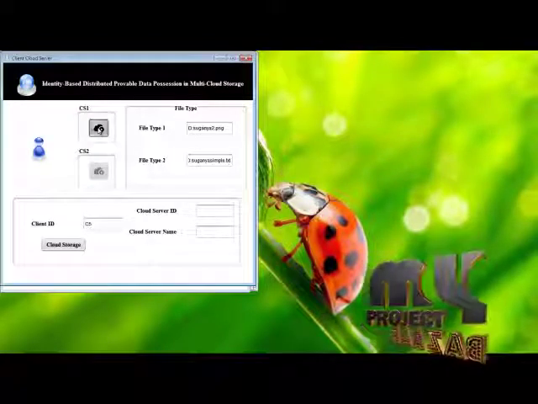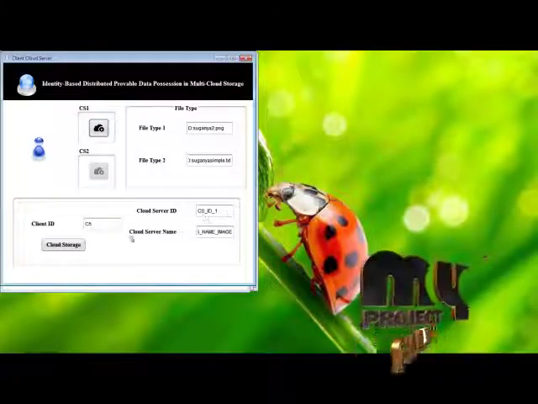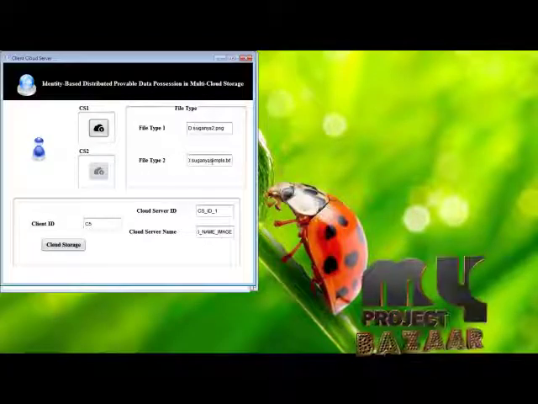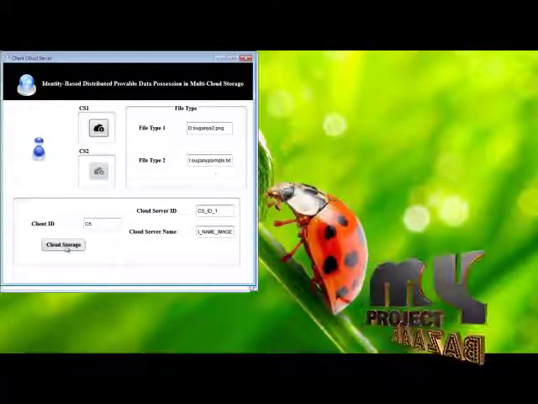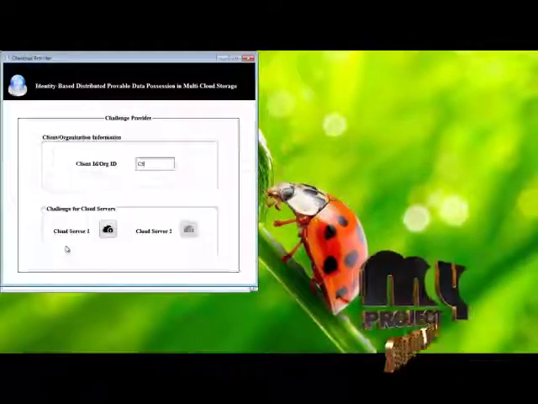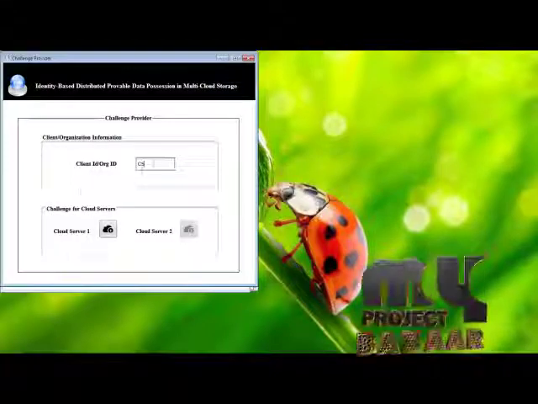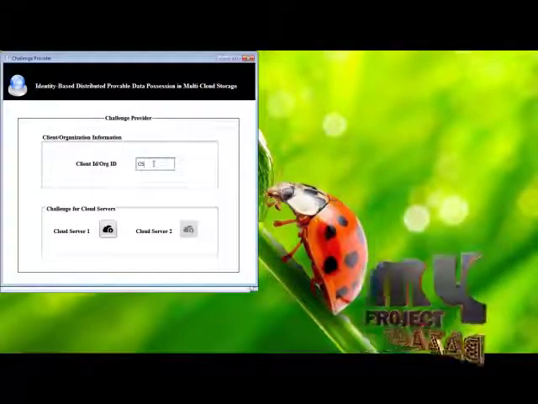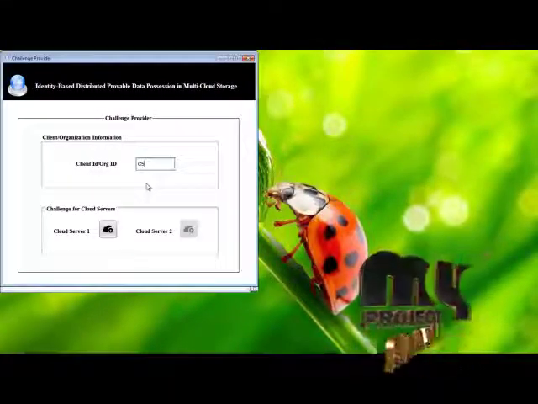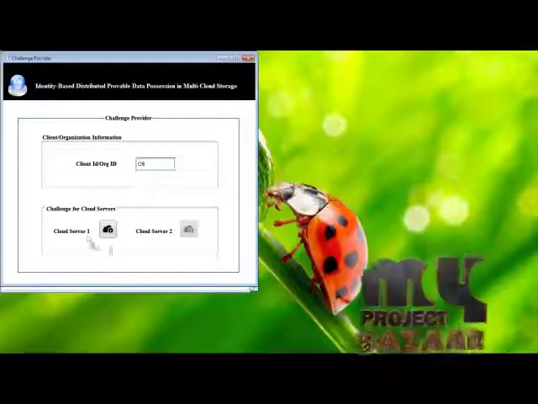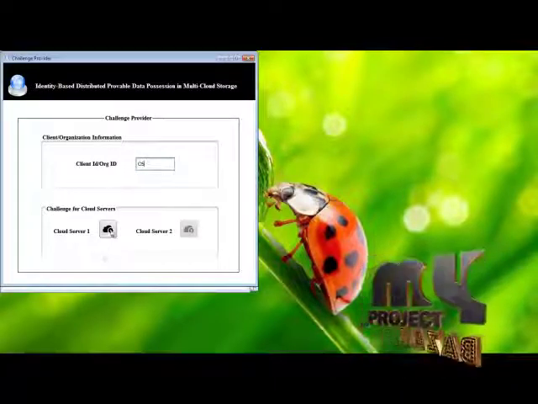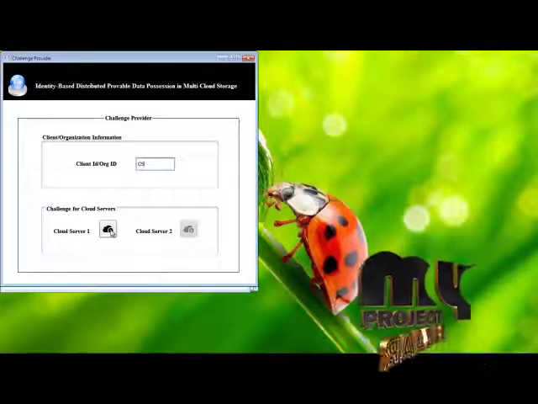So it generates the cloud server ID and cloud server name, and these are the cloud files. Here the cloud storage is finished. In the next process, the verifier provides the challenges to the cloud. First of all, the challenges are provided for cloud server 1.